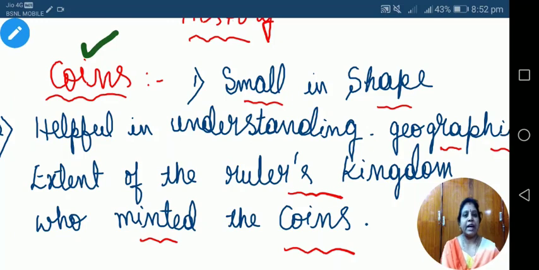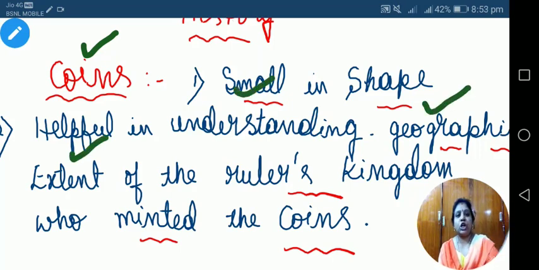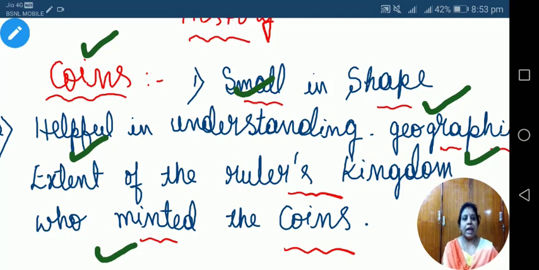First one, I explained about coins. Coins are always small in shape. If coins were made big, you could not circulate them and you could not hold them, and it would be very difficult to carry them from one place to another. So coins are also helpful in order to understand the geographical extent of our rulers and their kingdoms, how they used coins and how they minted the coins. With the help of coins we can know all this information.